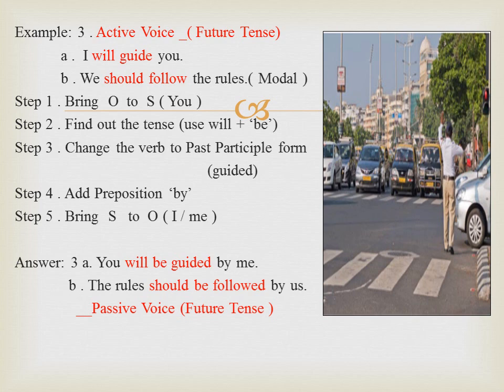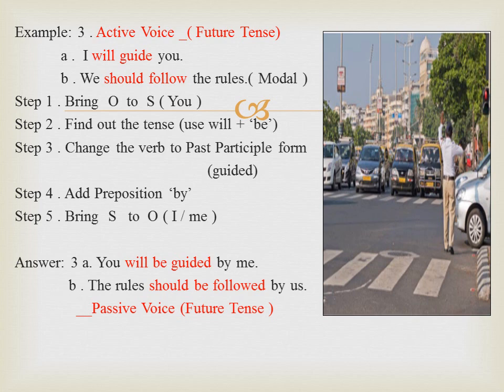Example 3 is future tense. I will guide you is an assertive sentence in active voice. As usual, follow the 5 steps. Since it is future tense, use will plus be. The past participle for guide is guided. The answer is you will be guided by me. I becomes me in the object.